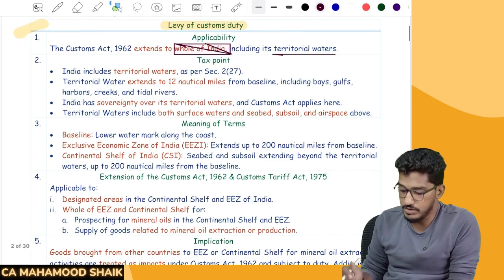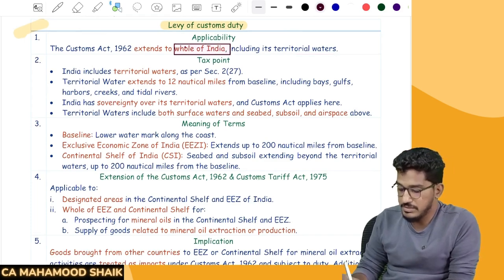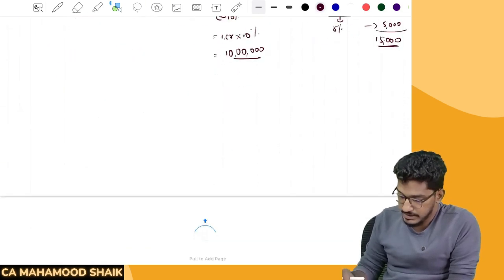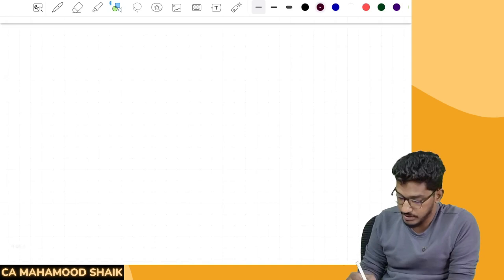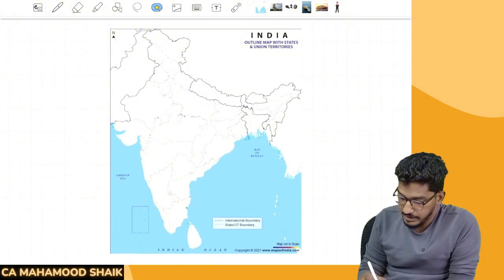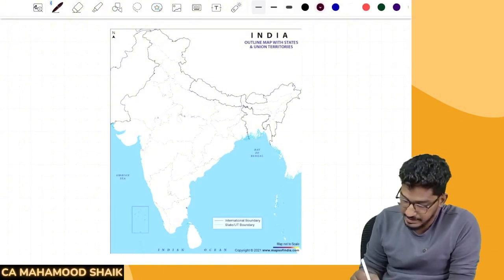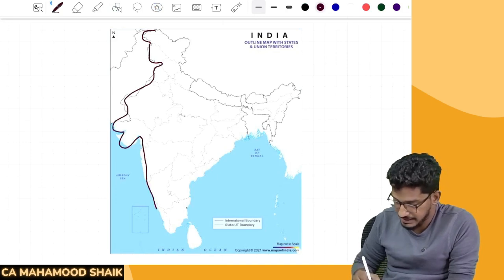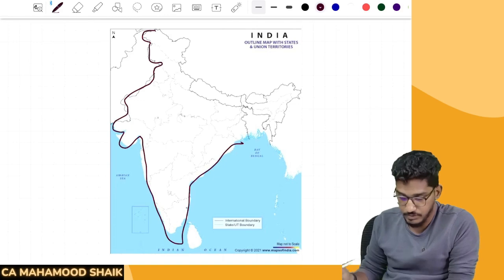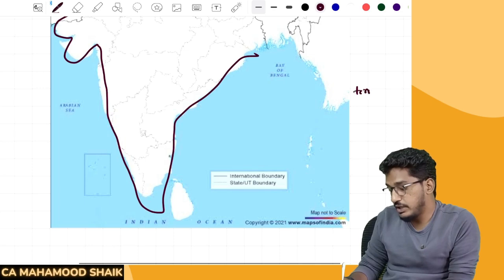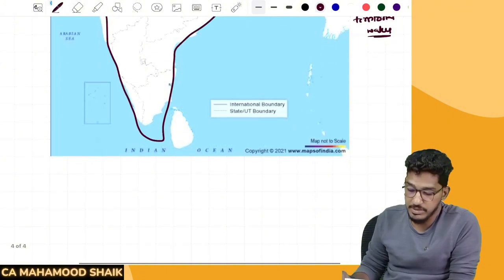Now we need to understand what is the meaning of India. If I take the map here, the Customs Act extends to the whole of India. Sir, what do you mean by whole of India? This entire landmass will be called India. All this will come under the India definition. Not just that, they say the Customs Act will extend even to territorial waters. To the territorial waters also the Customs Act will become applicable.